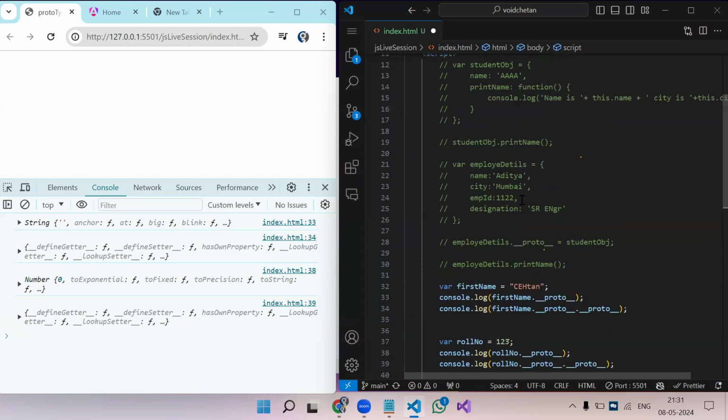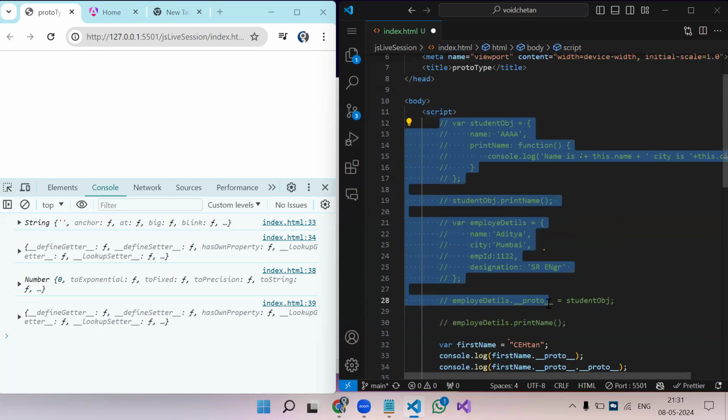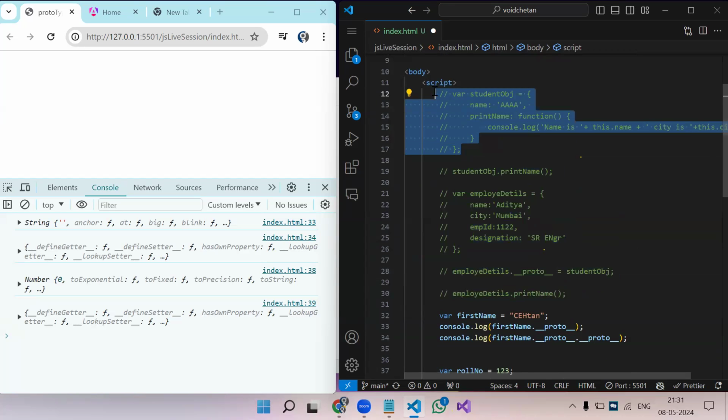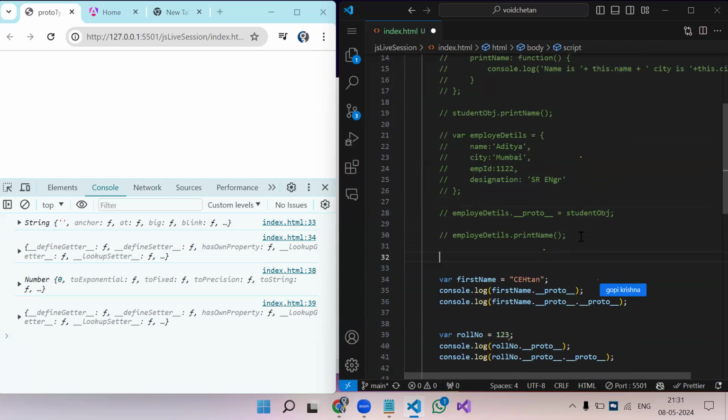Now coming to another scenario just like this. Here we created an object with some methods, and whatever methods we created in the student object, we assigned to the employee. The same thing we can do in the case of a function also.